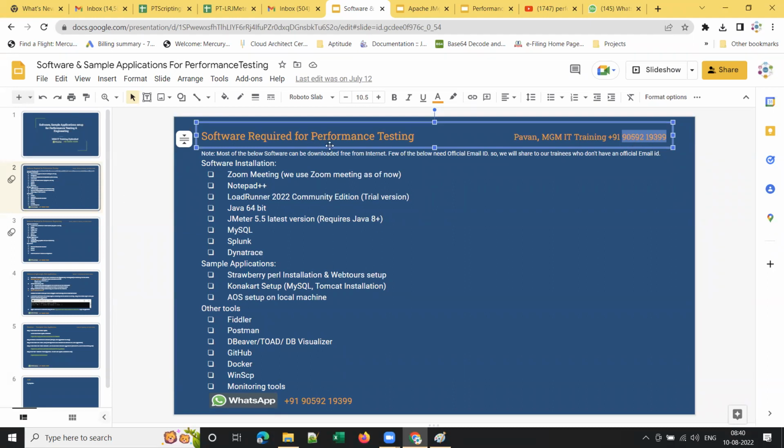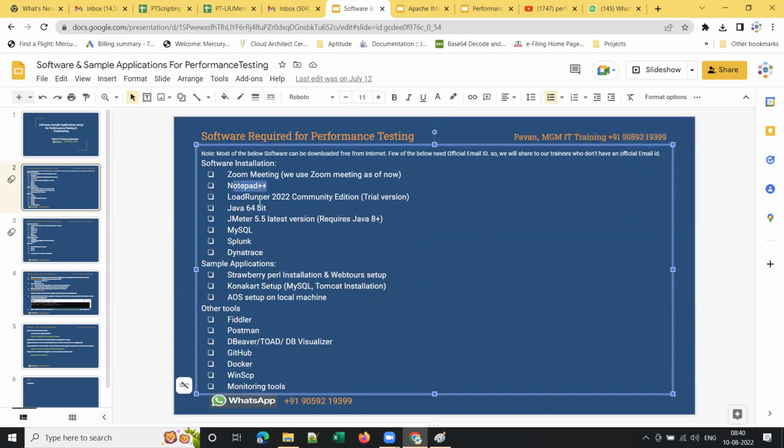So these are the software required for performance testing. I think I already asked you to download and install Notepad++. Anyways, I'll be covering it in the training once we start the actual training. I'll help you out. But these are the software required for performance testing.